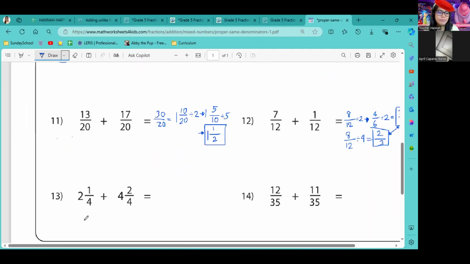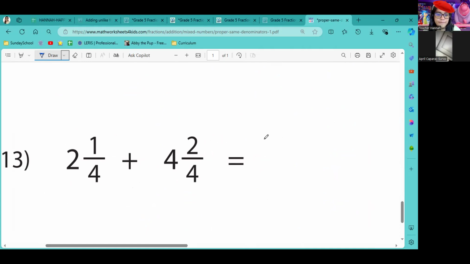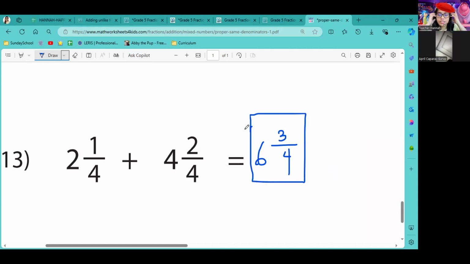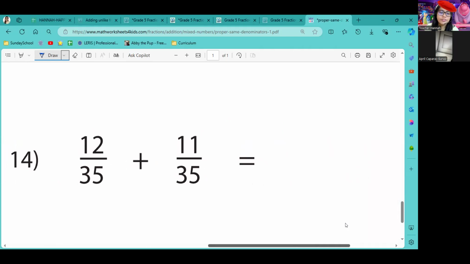Okay, so number 13. 6, 3 over 4. So is this your final answer? Yes, it is. Remember again, if the numbers are consecutive, for example, 3, 4, 5, 6, 1, 2, 7, 8, like that, then it's already the smallest number. Okay, next, number 14.